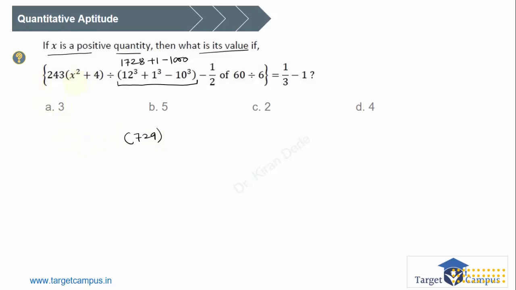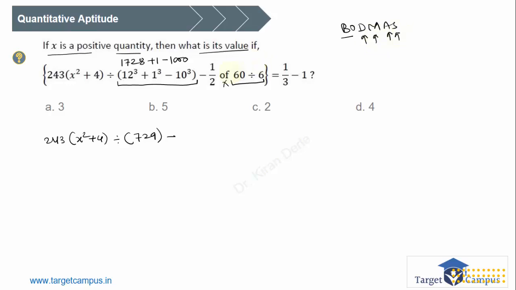Okay. Now this: 243 times (x square plus 4) divided by 729, minus 60 divided by 6 times 1 by 2. So here is a multiplication and here we have a division. In the BODMAS rule, we solve brackets first, then division, multiplication, addition, subtraction.